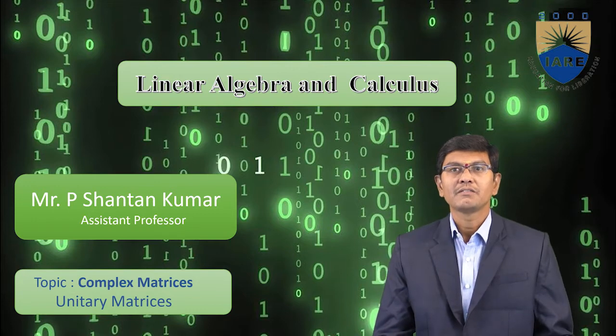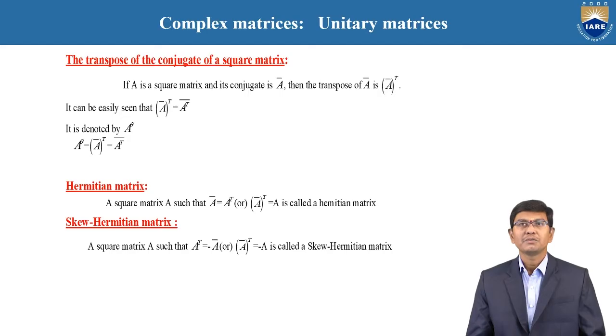Today the topic is complex matrices, and under complex matrices, the unitary matrix. Before going to discuss the unitary matrices, in the last classes we discussed the transpose of the conjugate of a matrix. Now we are going to discuss that once again. What is the meaning of the conjugate of a transpose of a matrix?